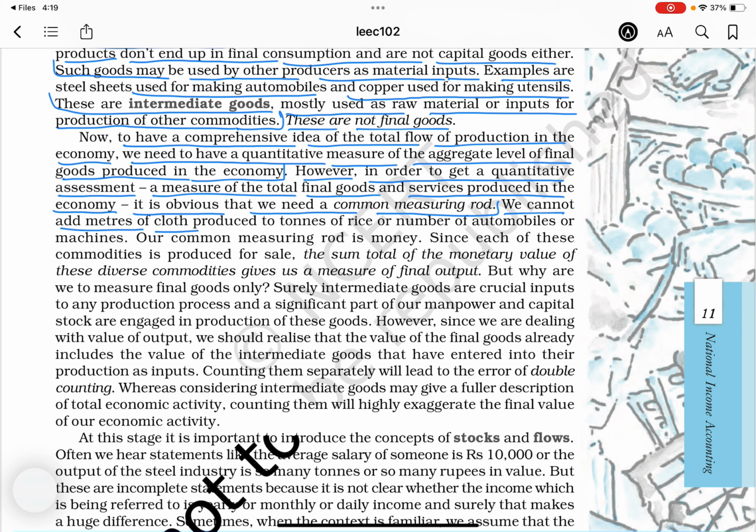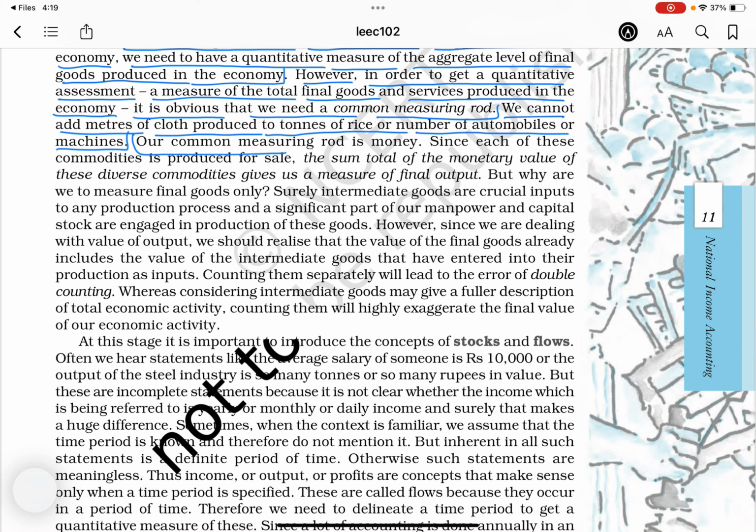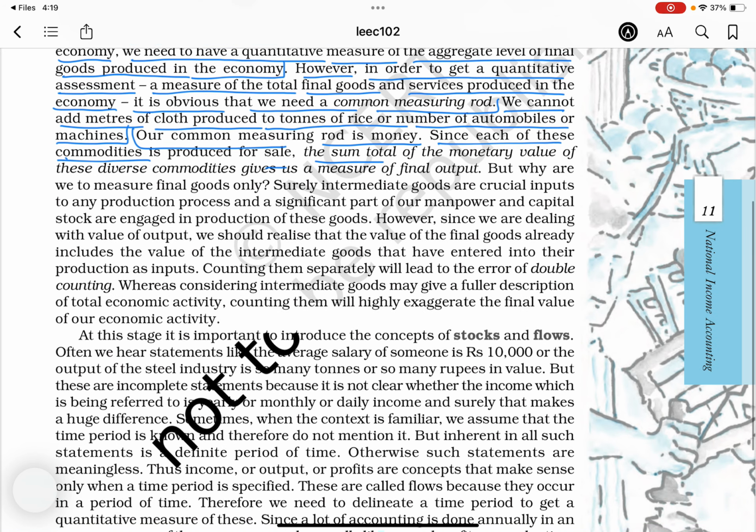We cannot add meters of cloth produced to tons of rice or number of automobiles or machines. Our common measuring rod is money. Since each of these commodities is produced for sale, the sum total of monetary value of these diverse commodities gives us a measure of final output.